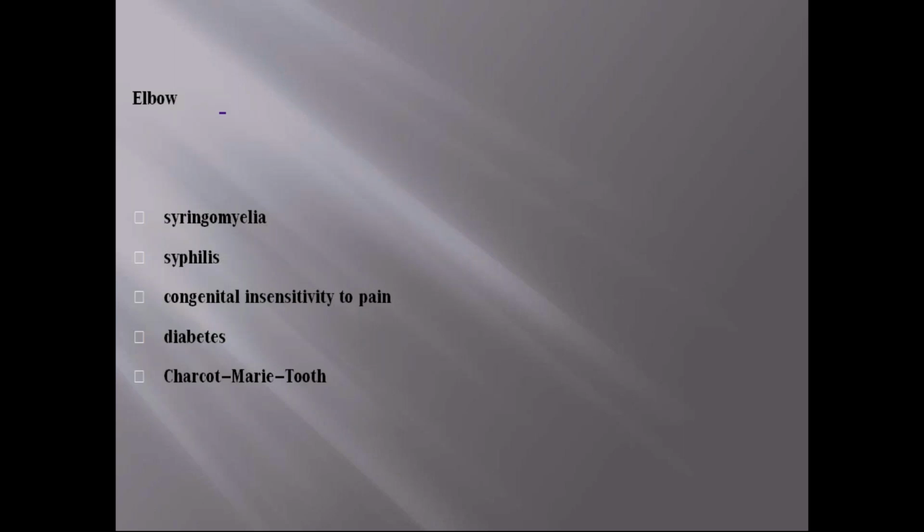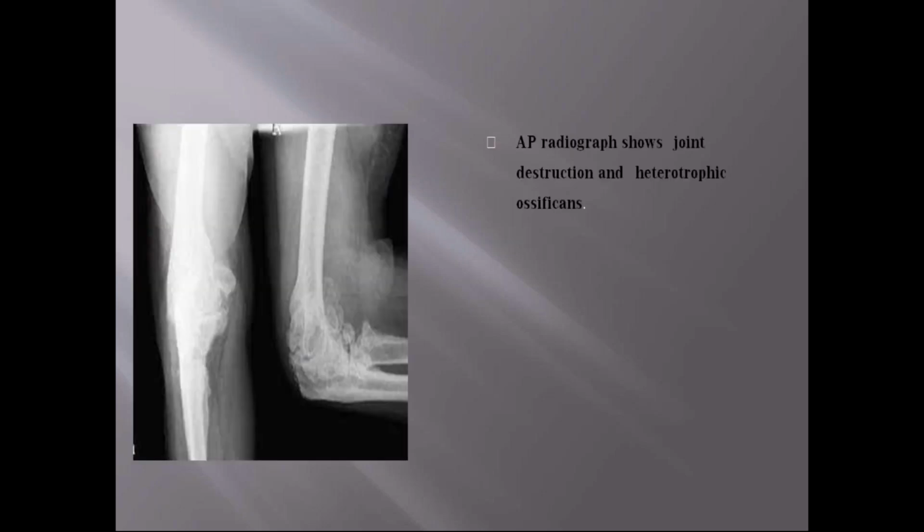Coming to the elbow, as we have already seen, syringomyelia, syphilis, and another condition, congenital insensitivity to pain, and diabetes, and Charcot-Marie-Tooth disease. If we see the radiograph of the elbow, you can see extensive destruction of the joint and heterotopic ossification.